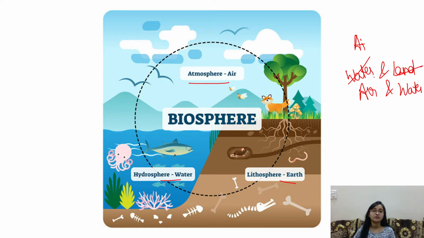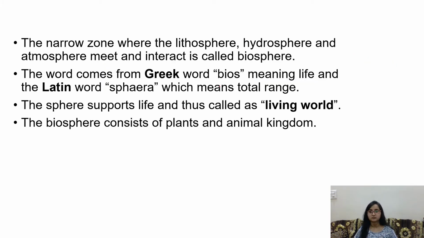So technically I have to live either on a submarine, or I have to swim all the time. Can I swim all the time and breathe? No, we need land. So we need all these three domains, and when the three domains come together and interact with each other, they form a living world. That living world where the entire living organisms are available is called the biosphere. So the narrow zone where lithosphere, hydrosphere, atmosphere meet and interact is called biosphere.